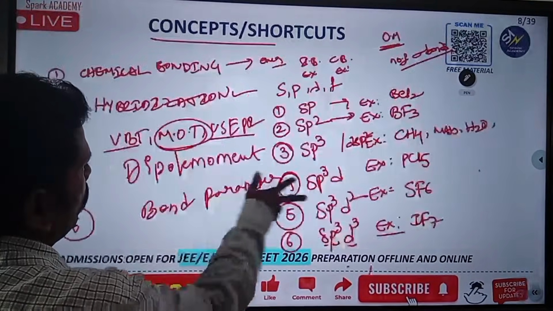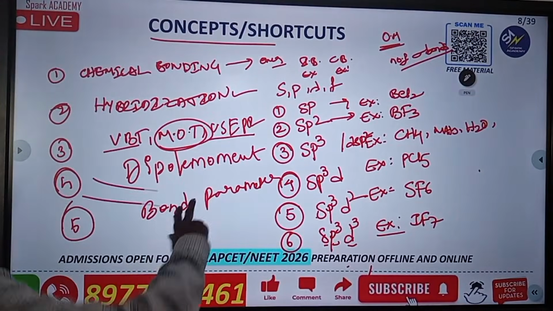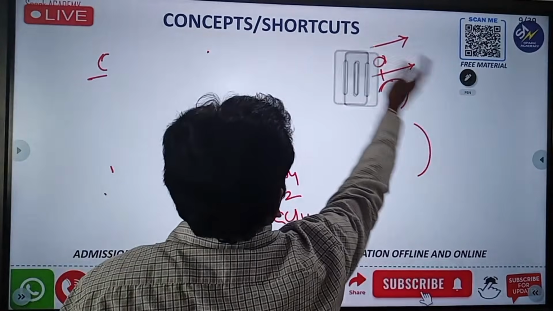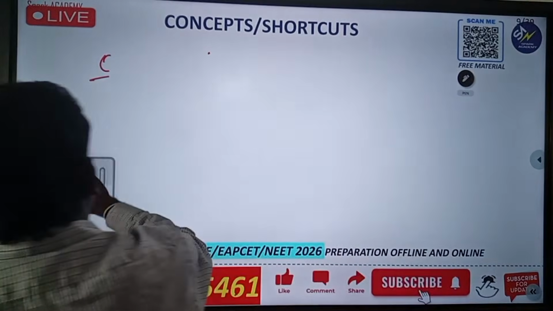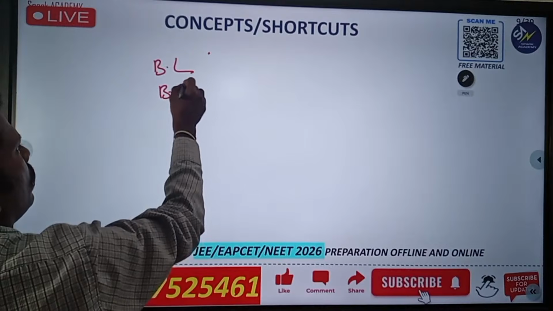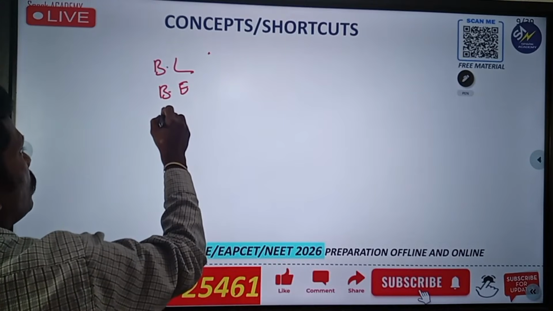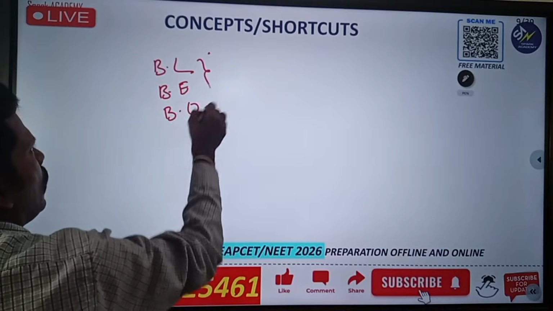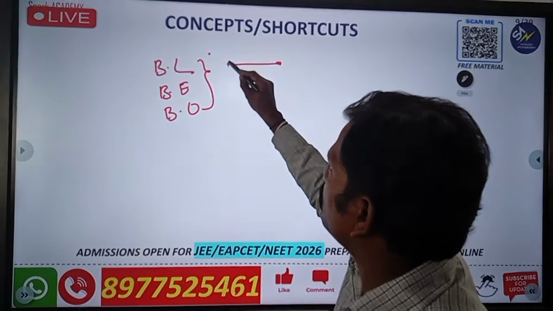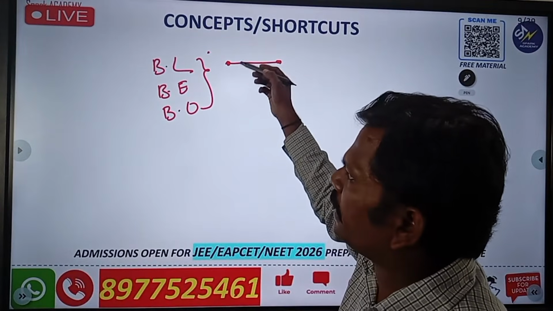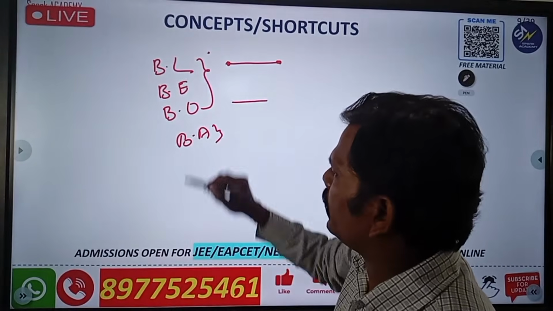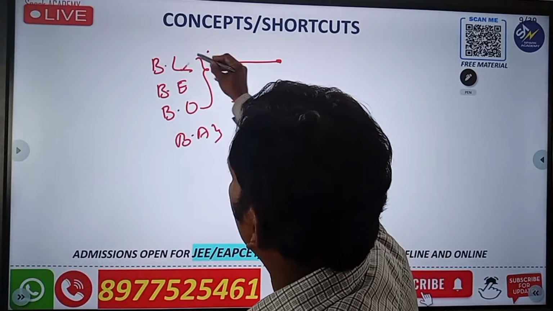Last one, you already know the topic: bond parameters. Sometimes they ask about bond parameters. So what are bond parameters? You already know: bond length, bond energy, and also bond order. Sometimes they ask questions from this area. And also bond angle is there. Generally bond length, bond order, bond angle. Bond energy is different because it depends upon so many factors.